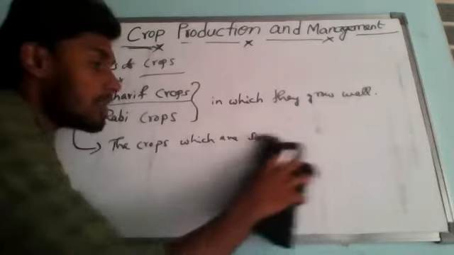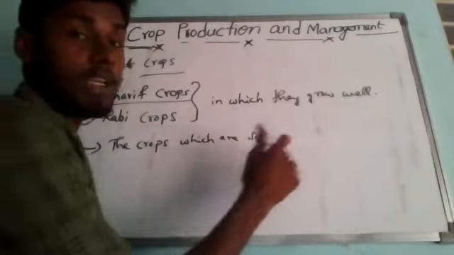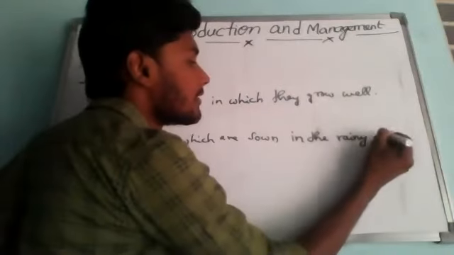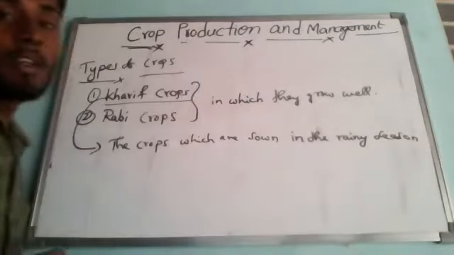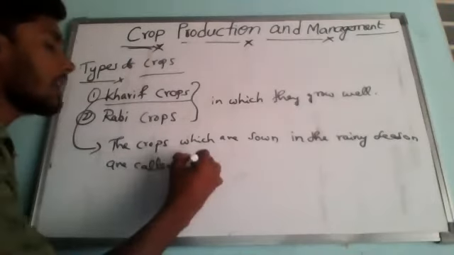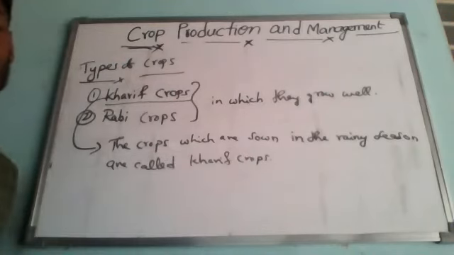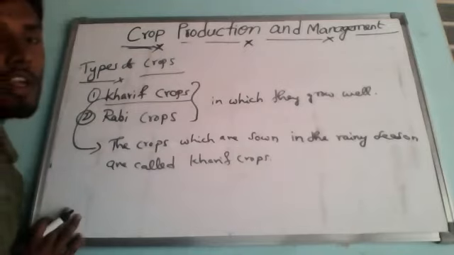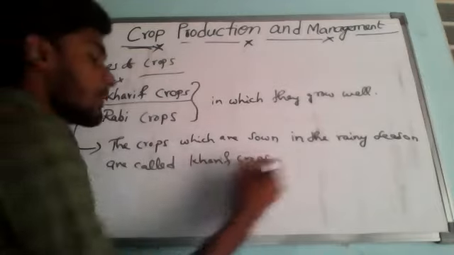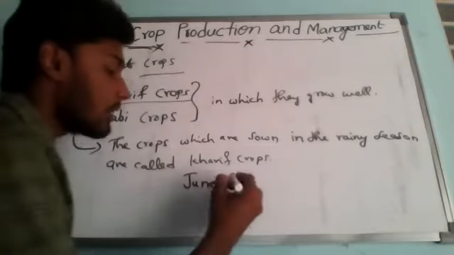So crops which are sown in the rainy season, sown being the past tense, are called Kharif crops. Understood? The rainy season in India is generally from when to when? The rainy season in India is from June to September. This is the Kharif season.